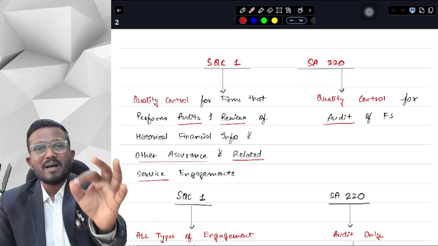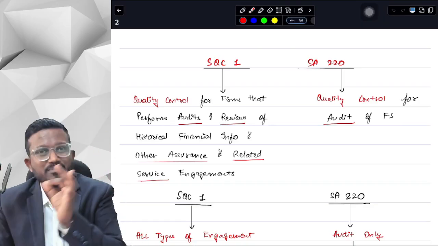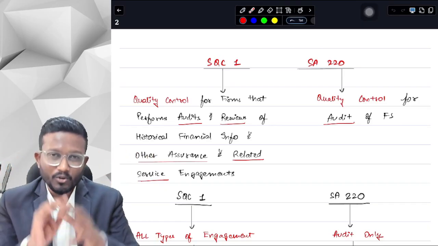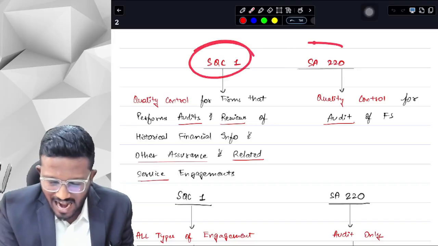And this particular batch is going to be your 100% concepts and 100% questions from part 1 of the question bank. Today we are going to cover SQC1 and SA220.